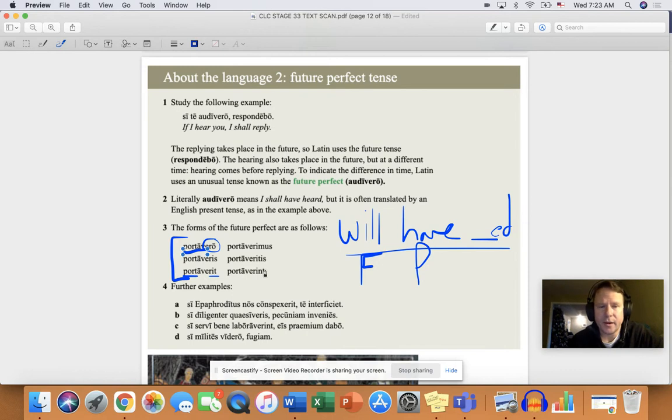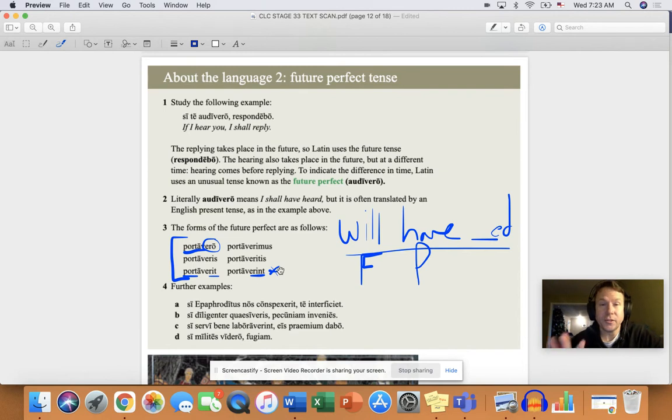Okay. Now, if you were looking at ero, eris, erit, and you're going, hey, that's the future of the verb to be, first of all, great job. But second of all, you need to know in this third person plural that erint is a little different than just the verb to be. So we have to remember that this little wimpy I here, not erunt, but erint, is a change. Okay, so ero, eris, erit, erimus, eritis, erint.